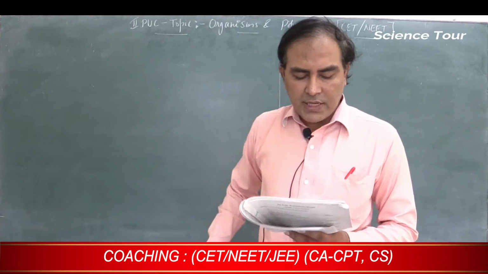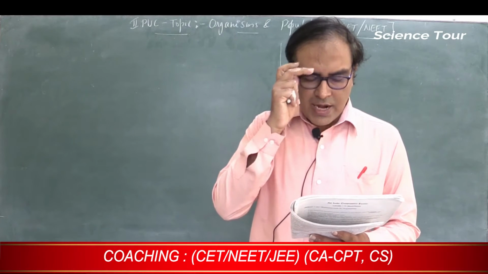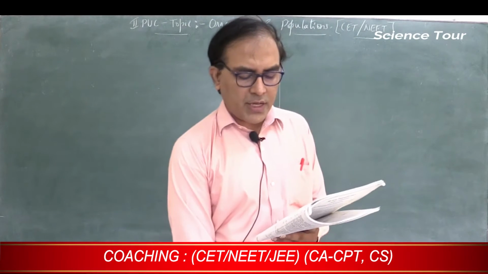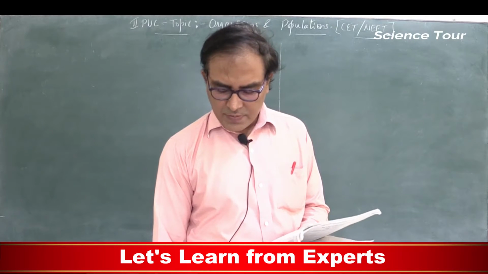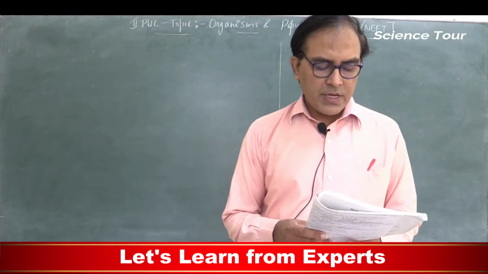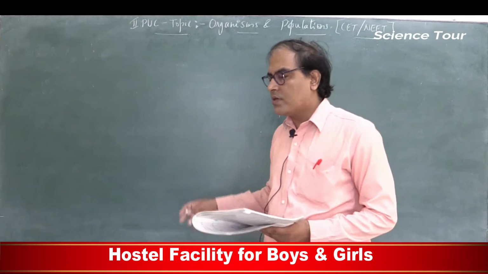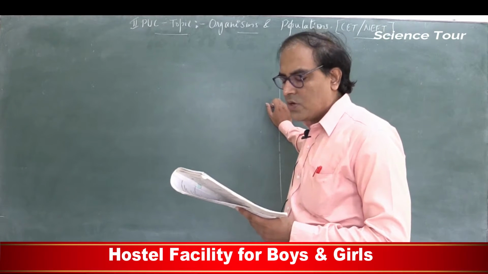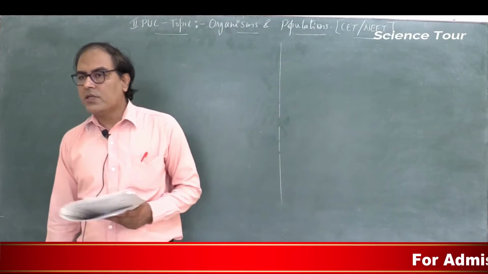See option D: A are poikilotherms and stop their development during the unfavorable conditions. So what are A? A are nothing but the regulators. Regulators are not the poikilotherms; regulators are the homeotherms or the endotherms. So the right option is option C. Let's move to the next question, number 47.